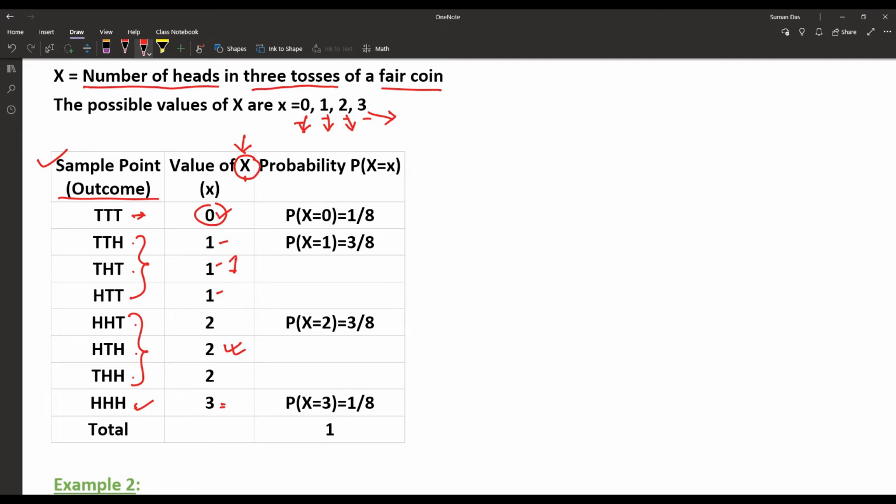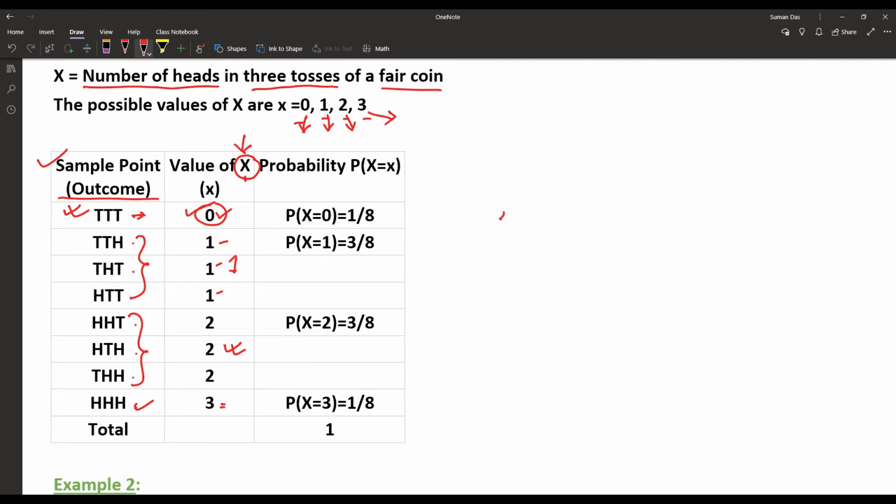Now we check how many times each value of the random variable occurs. No head obtained means the random variable value is 0, occurring 1 time. Just check, TTT is the only outcome of the random experiment for which the random variable takes this value.